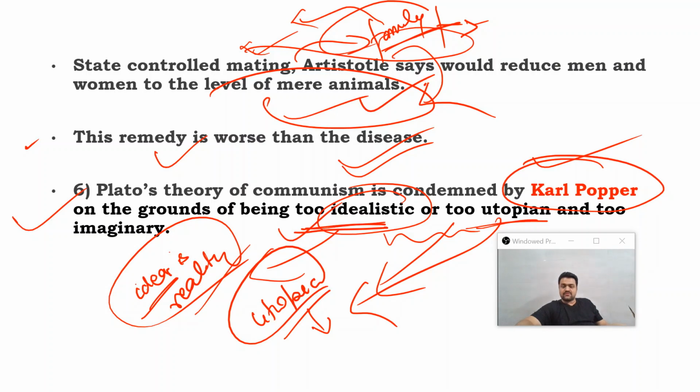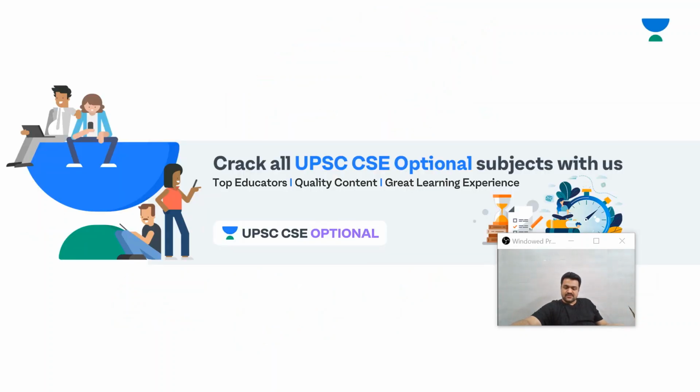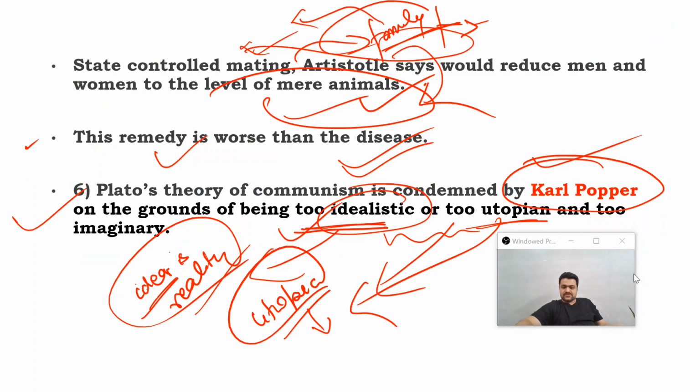It is not going to be possible to practically make it possible in this very visible world. That is what it means when Karl Popper says that it is too utopian and too imaginary. So this was about Plato's scheme of communism and its criticism. In the last video I discussed Plato's scheme of communism, and this was about the criticism of it.